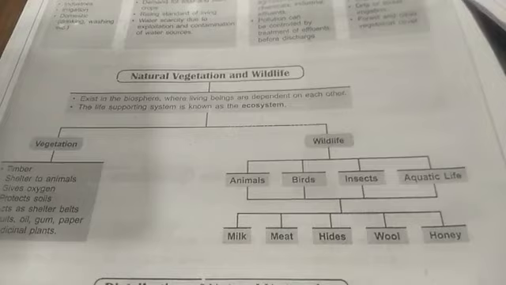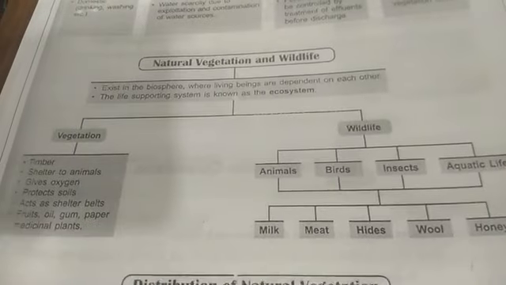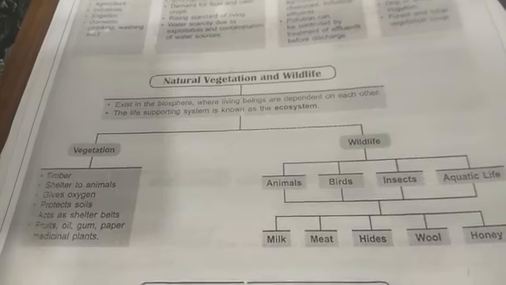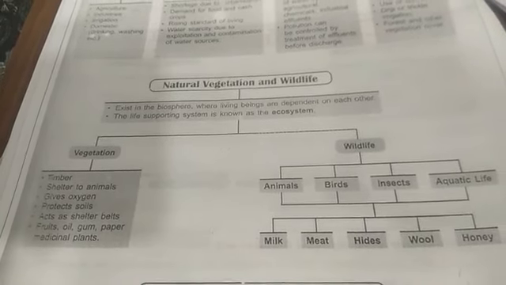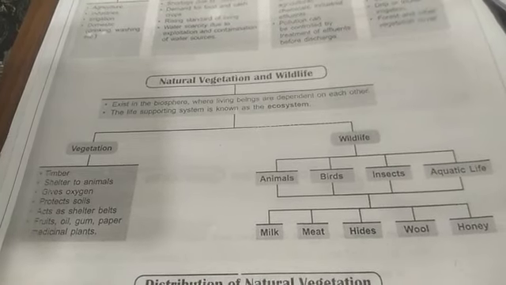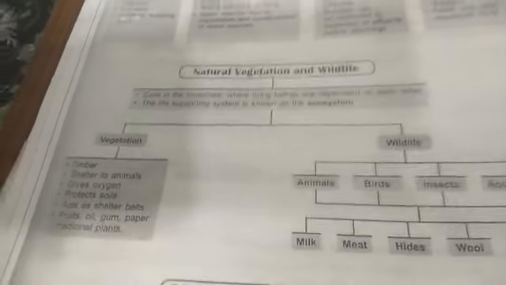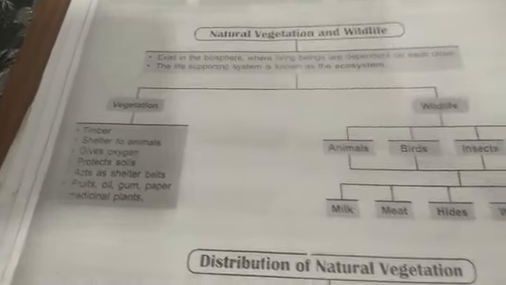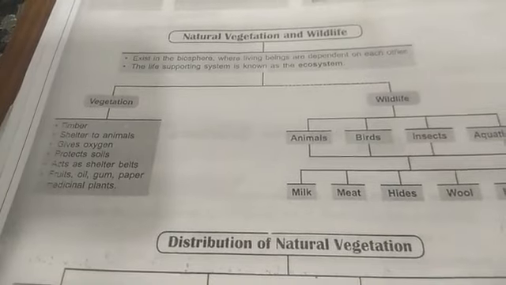Natural vegetation and wildlife exist in the biosphere where living beings are dependent on each other. That is called the biosphere. Now the life supporting system is known as the ecosystem because every living being is interdependent on each other. This is natural vegetation and wildlife.